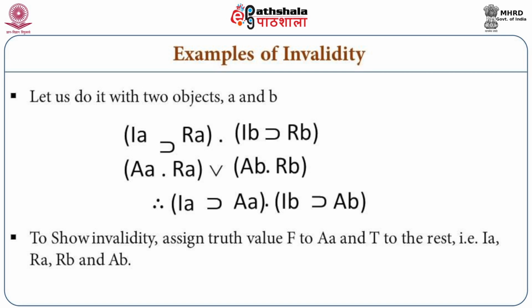The rest we can assign T, meaning true, to all the other atomic sentences. In which case we will be able to show that the whole set of premises is true and yet the conclusion is false. So if we have two models, then we can show the invalidity of these arguments.